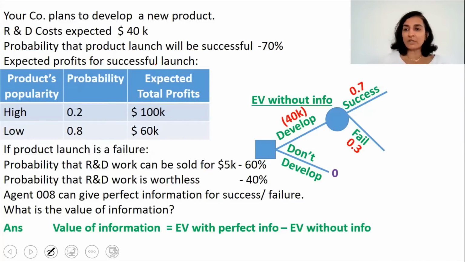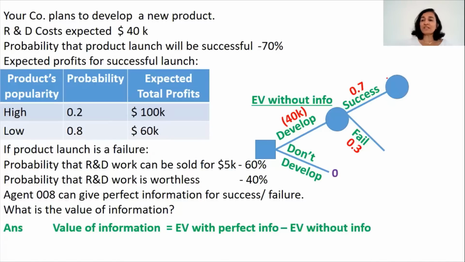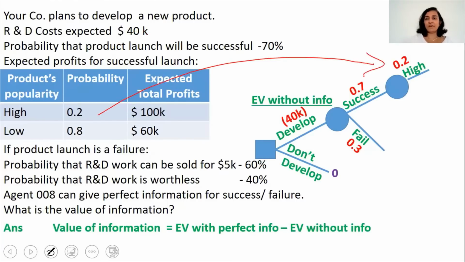So let's include that too in the decision tree. If we are successful, there is a chance, so again, it's a circle. There is a chance that the product's popularity is high with a probability of 0.2. That's coming from here.